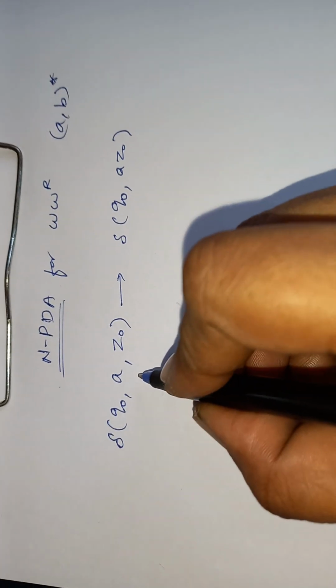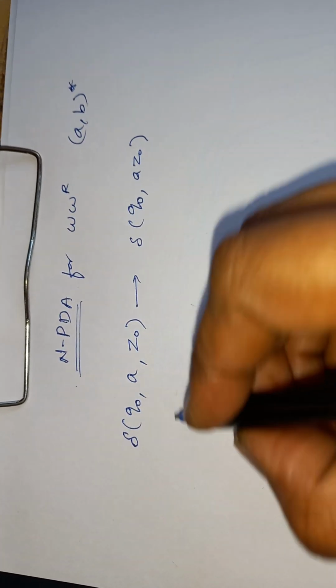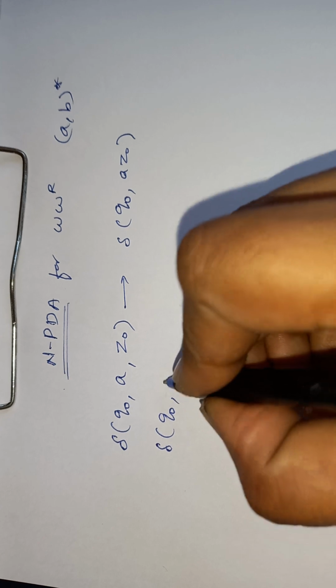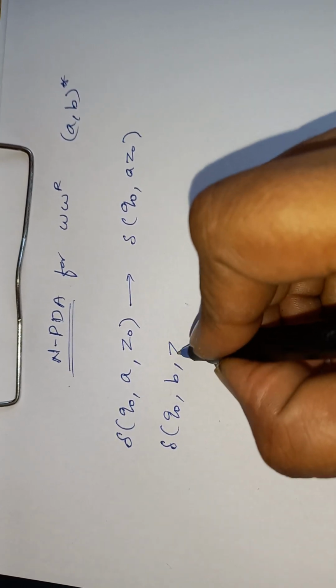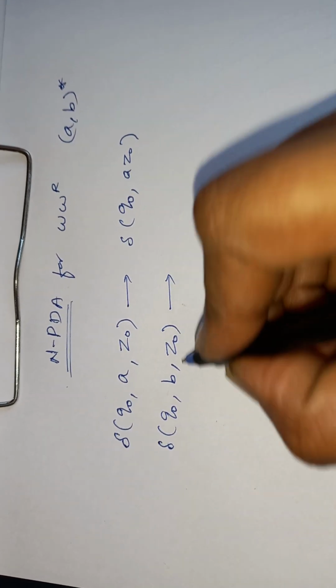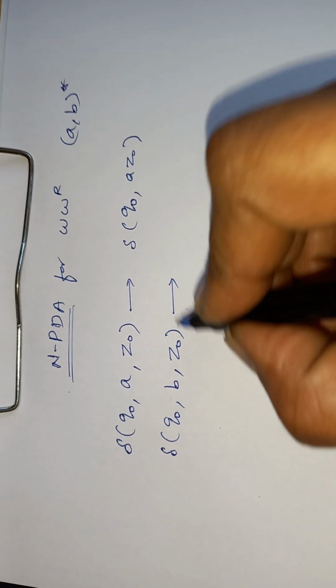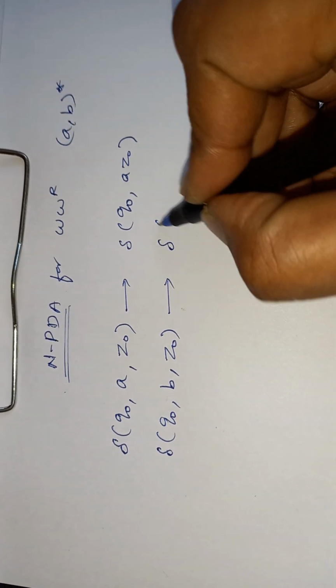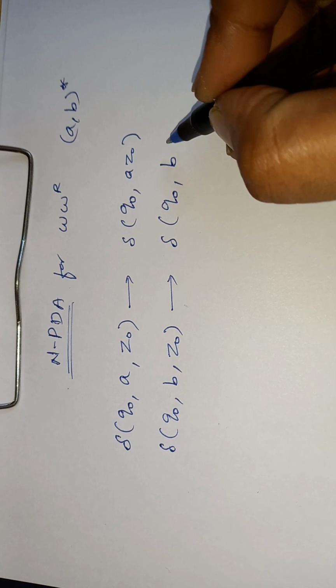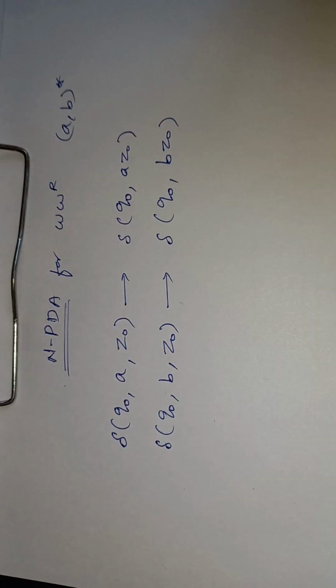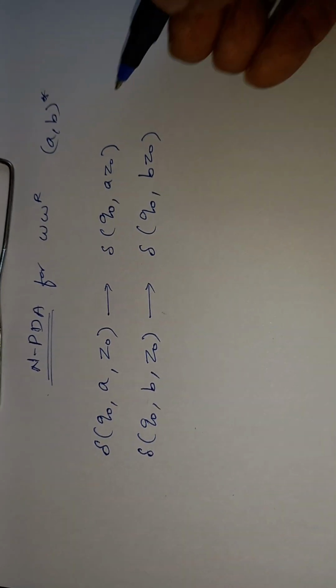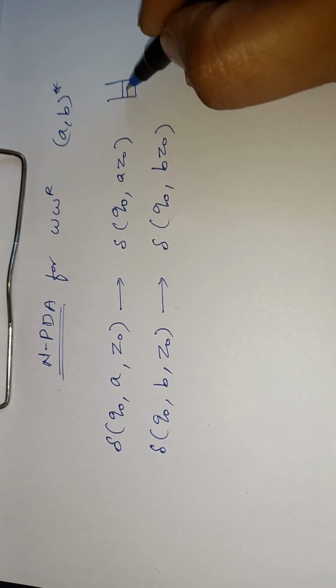The stack operation is A Z0. Now suppose the string starts with B. Then the input is B, the stack top is Z0, and the transition function will be B Z0. So we have a stack Z0.